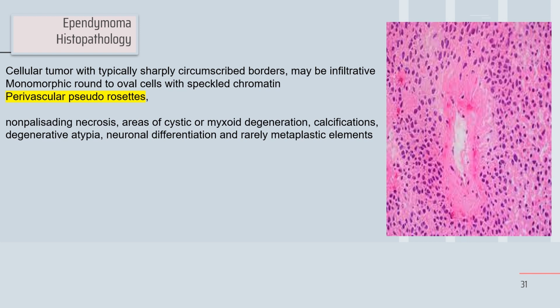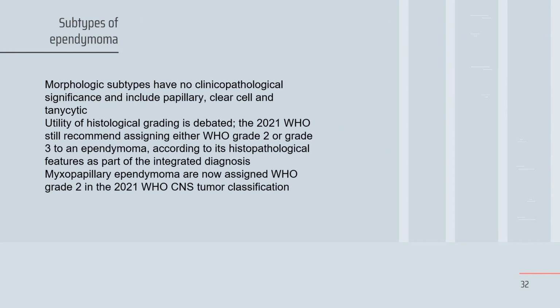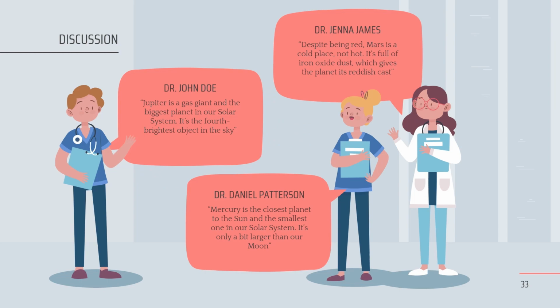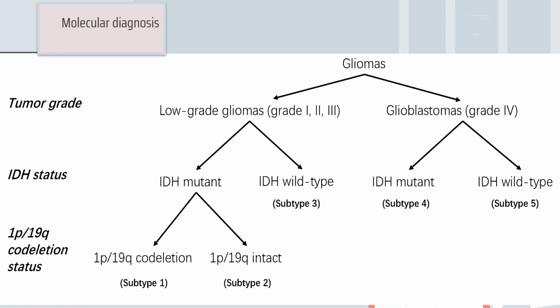Do you remember the other rosettes, in medulloblastoma? And here in ependymoma, we have also perivascular rosettes. Subtypes of different morphology according to the grading of the tumor. Molecular diagnosis of the glioma by the tumor grades. We have